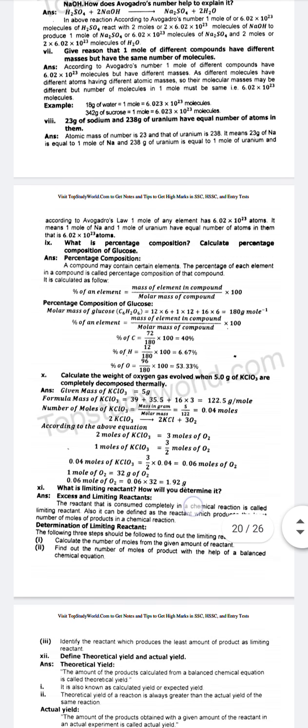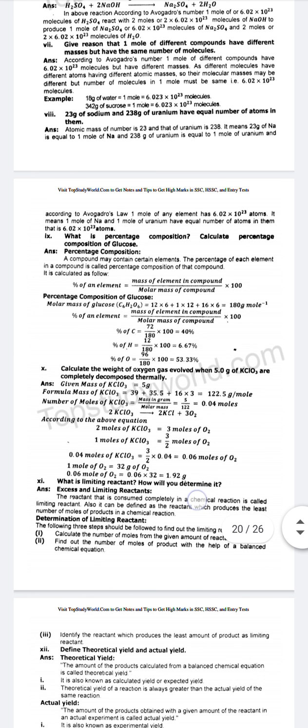Question number 10. Calculate the weight of oxygen gas evolved when 5.0 gram of KClO3 are completely decomposed thermally. Answer. Given mass of KClO3 is equal to 5 gram. Formula mass of KClO3 is equal to 39 plus 35.5 plus 16 multiplied by 3, which is equal to 122.5 gram per mole. Number of moles of KClO3 is equal to mass in gram divided by molar mass is equal to 5 divided by 122.5